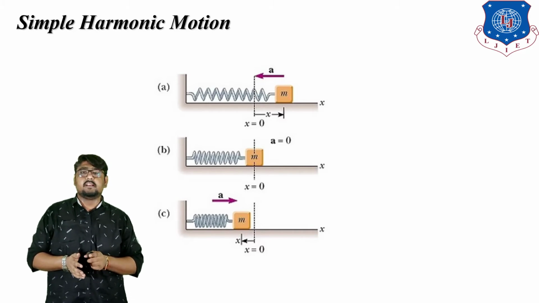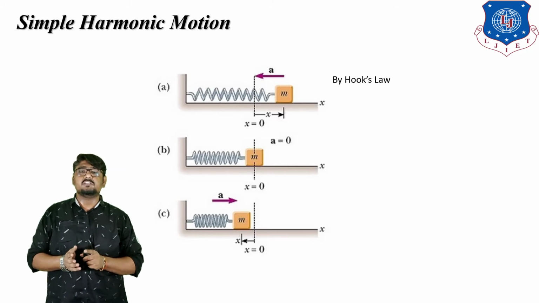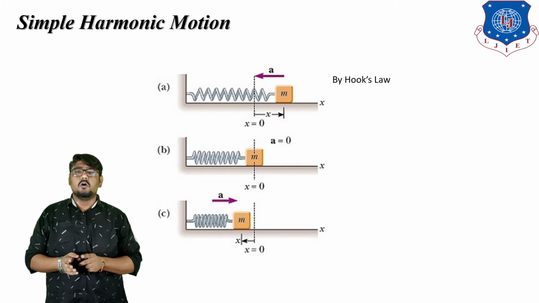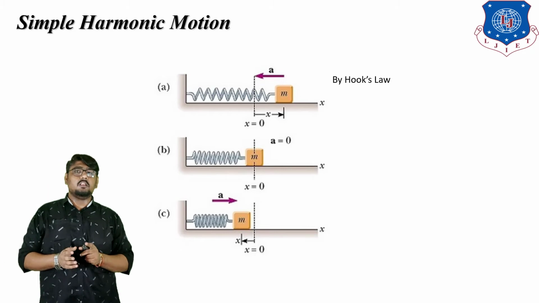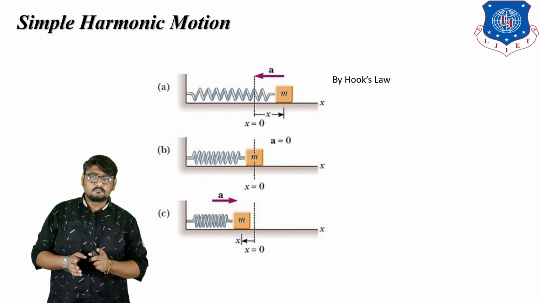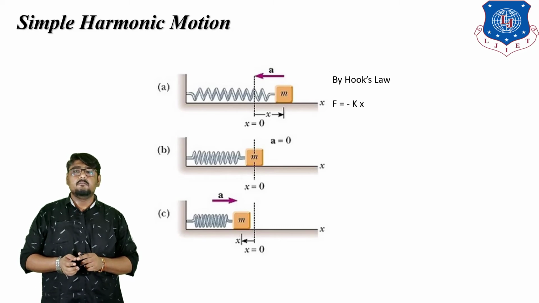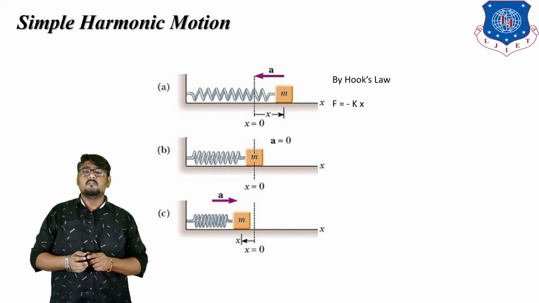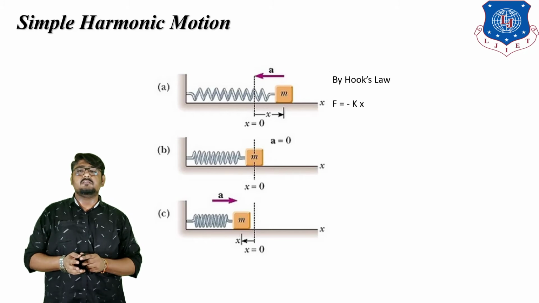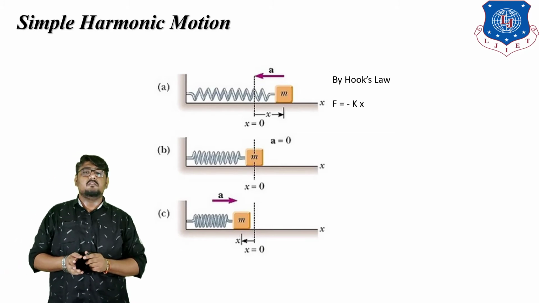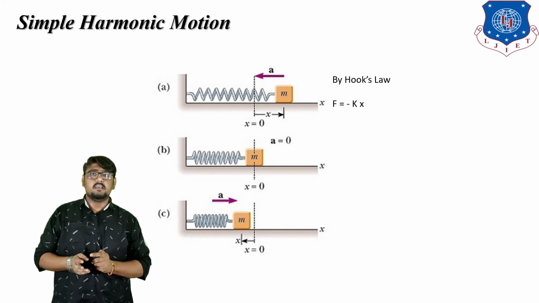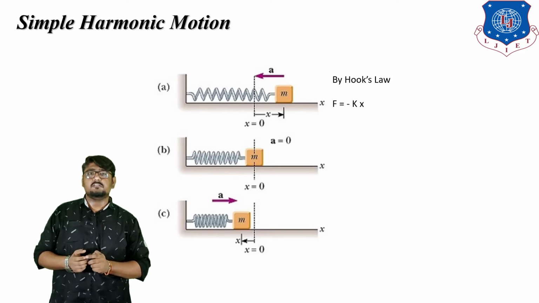The restoring force acting on a body is due to the stiffness of the spring and is given by Hooke's law. You all are aware of Hooke's law. F is equal to minus kx, that is the equation, where x is the displacement of the spring from the equilibrium position and k is known as the elastic constant, which represents the force required to displace the mass by one unit distance. k is known as the elastic constant, or the stiffness of the spring.